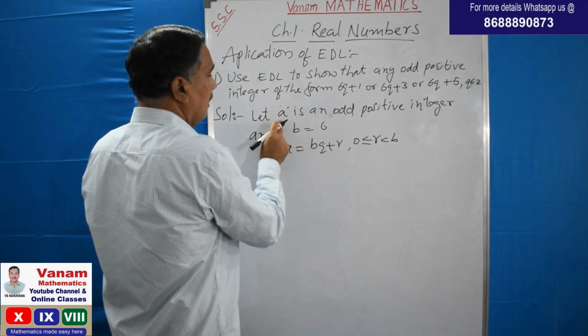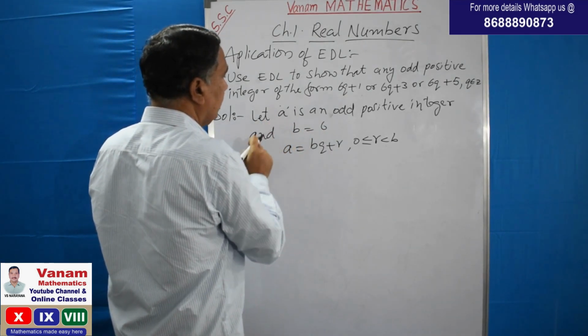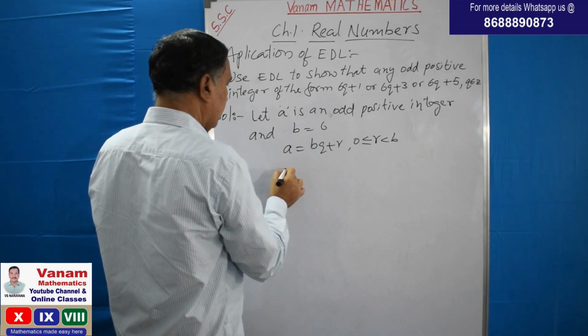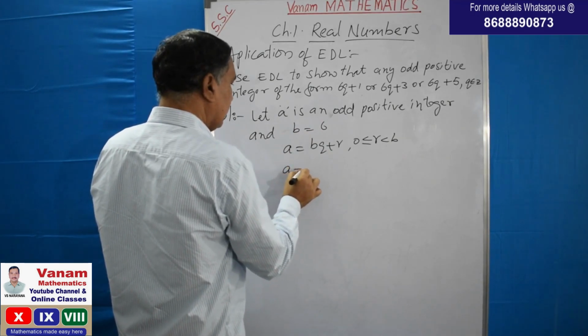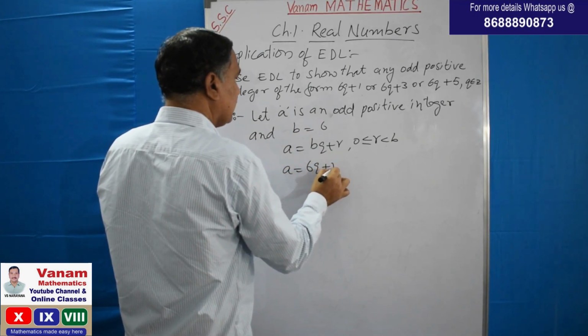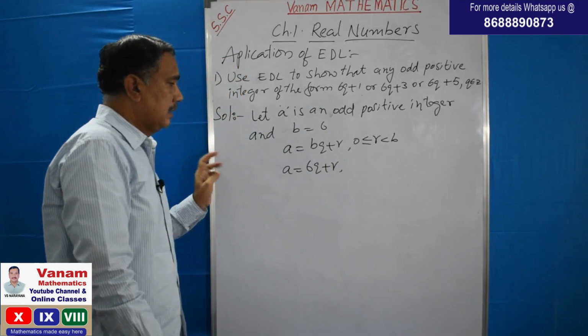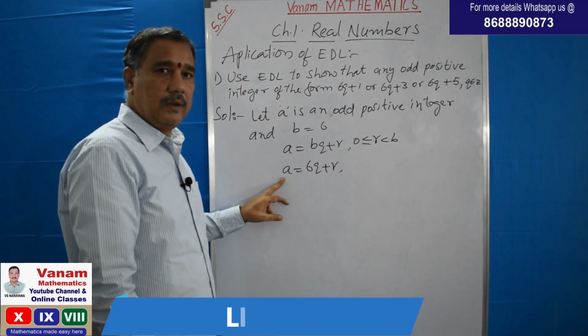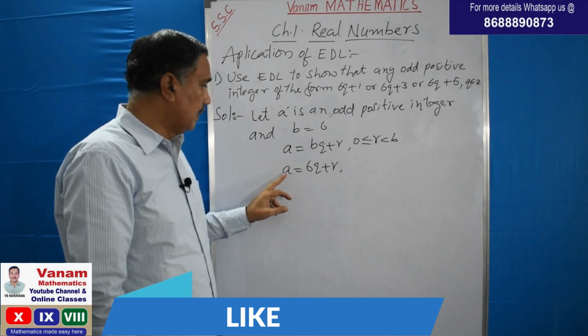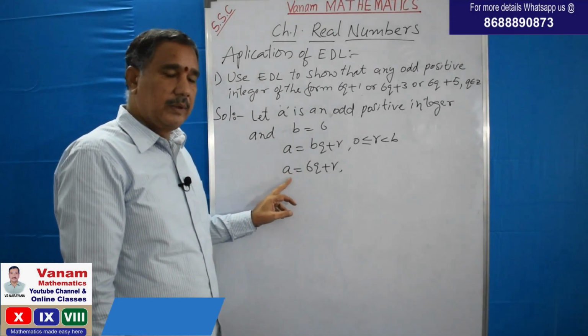Now here A is a dividend and B is a divisor. So A is equal to 6q plus r. That means A is divided by 6. So dividend A is divided by 6.